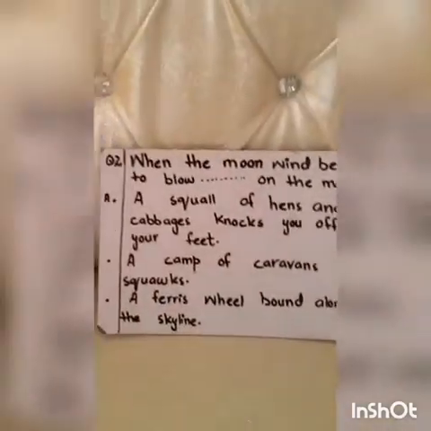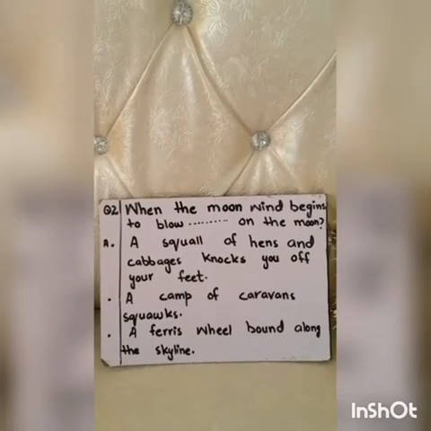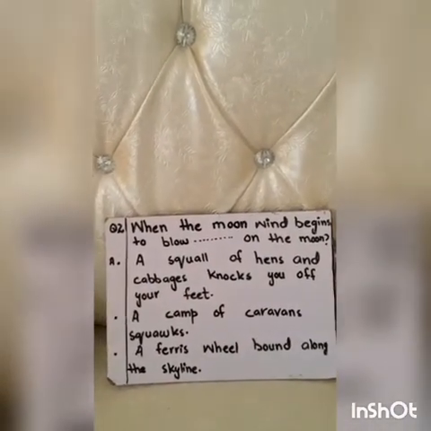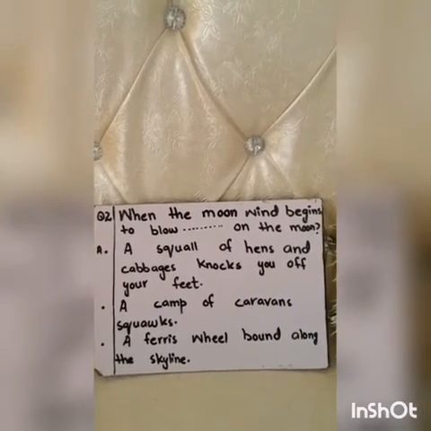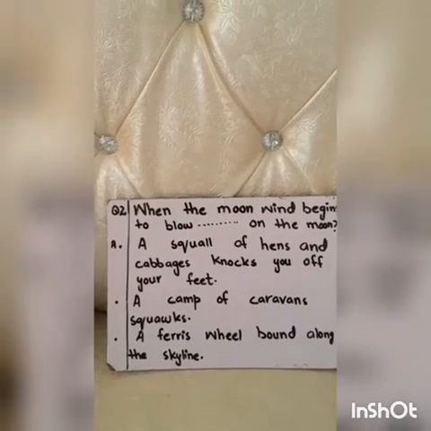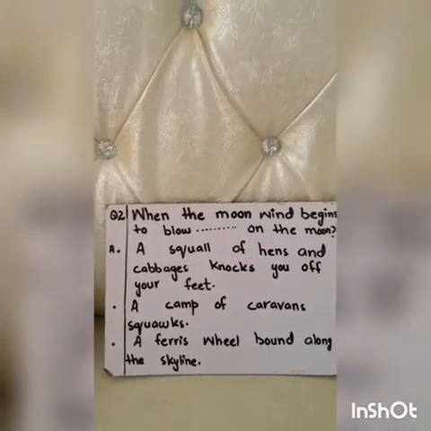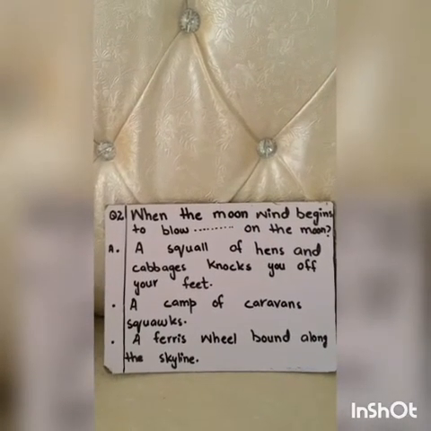So dear class, here is your answer. It is a squall of hens and cabbages knocks you off your feet. I have explained this poem in my last video. I have explained these all things. Second is, a camp of caravans quacks. Camp of caravans mean kafla. And the last is a Ferris wheel bound along the skyline.